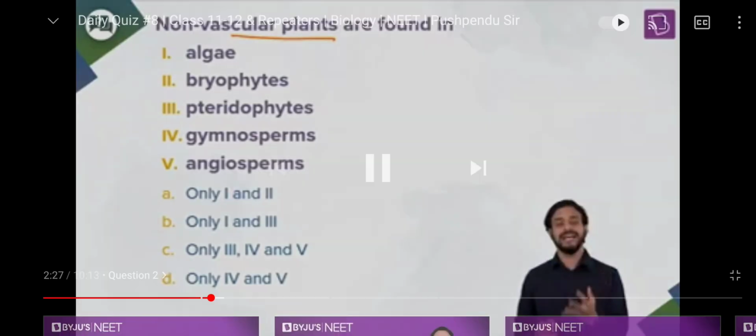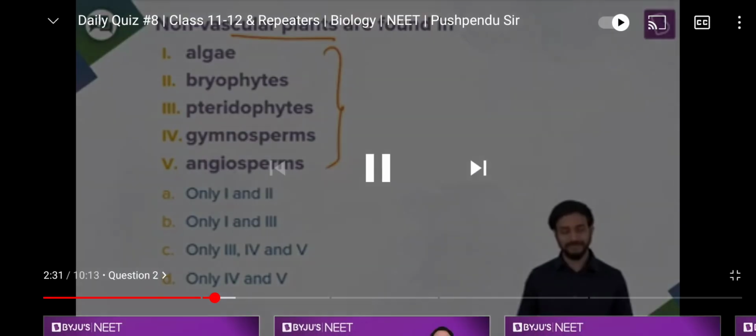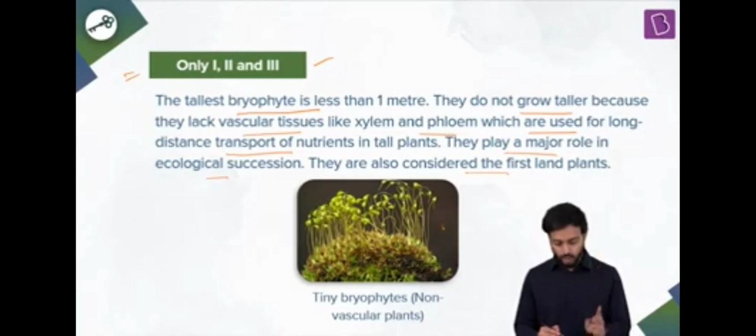Then we have gymnosperms and angiosperms. Understand, these are the classifications of vascular plants. Statements 1, 2, and 3 are correct related to bryophytes.